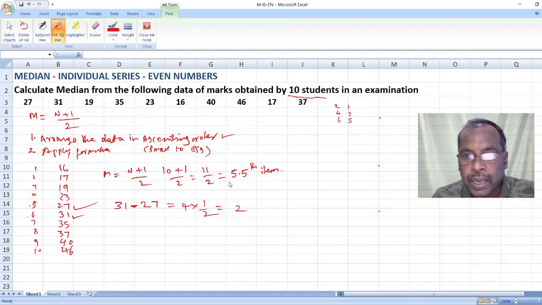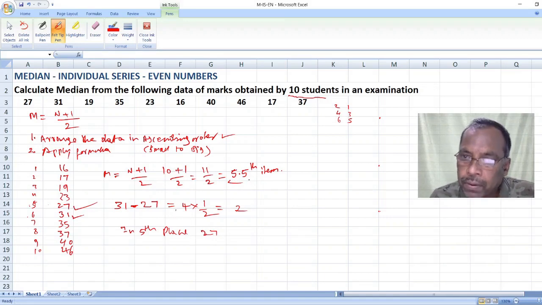Which number is in fifth place? In fifth place 27 is there. We have obtained 5.5th item. The difference between fifth and sixth place, 27 and 31, is equal to 4.